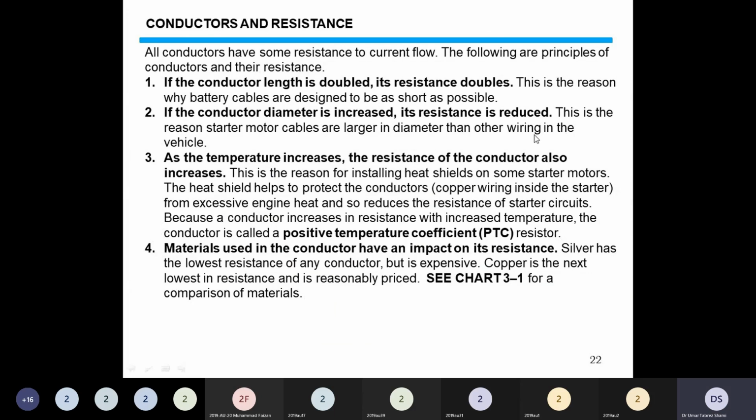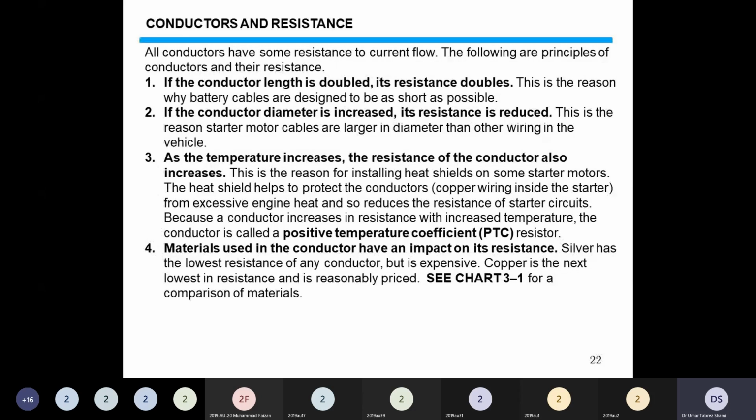Conductors and resistance. All conductors have some resistance to the flow of current. There is no naturally occurring material which has zero resistance. All materials have a certain amount of resistance. So whenever we allow current to pass through any material, it will always face some resistance, some difficulty.